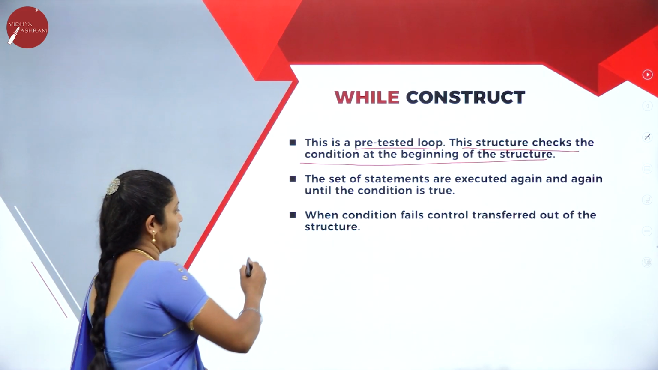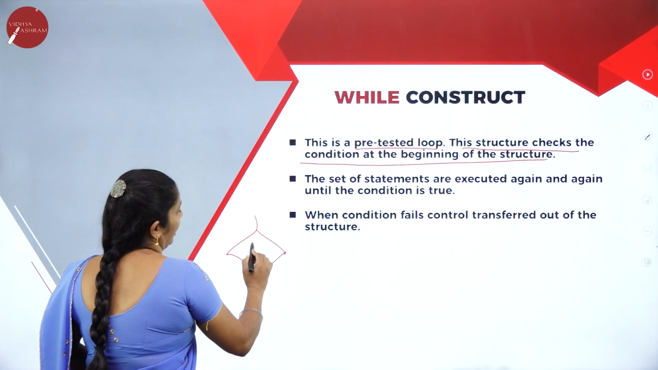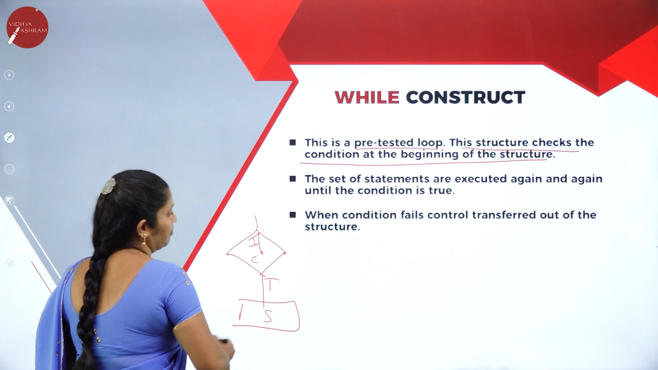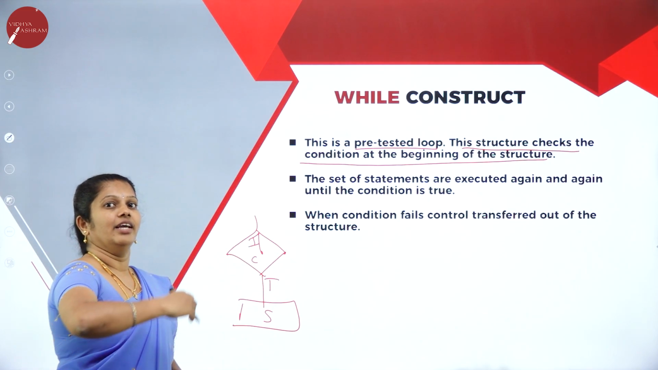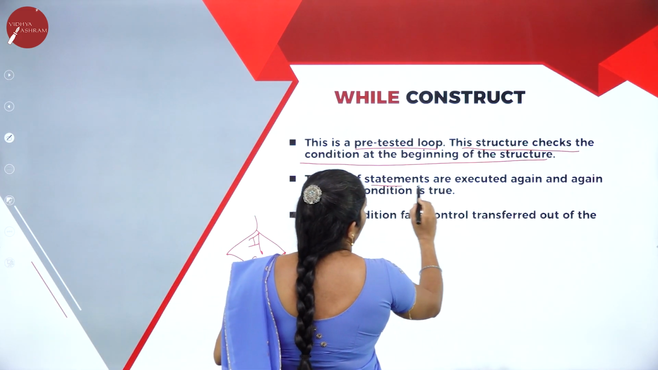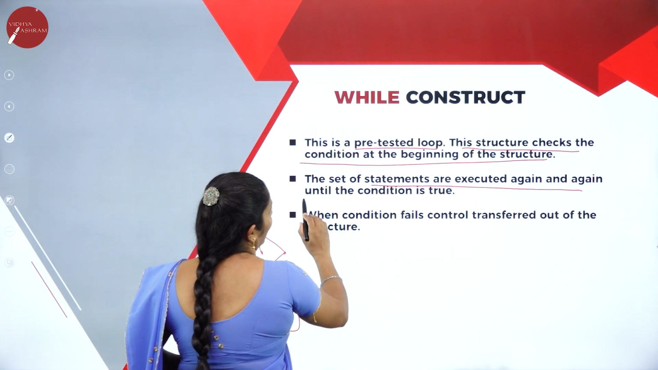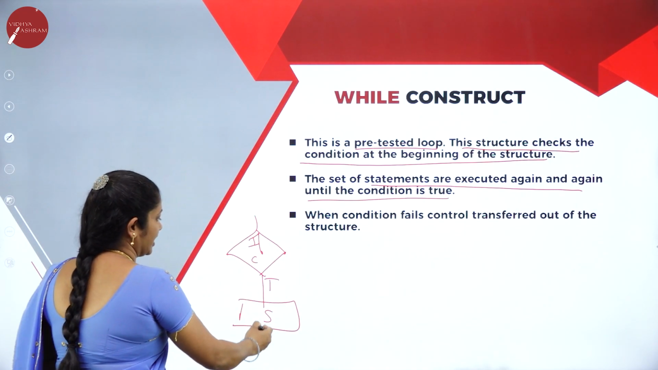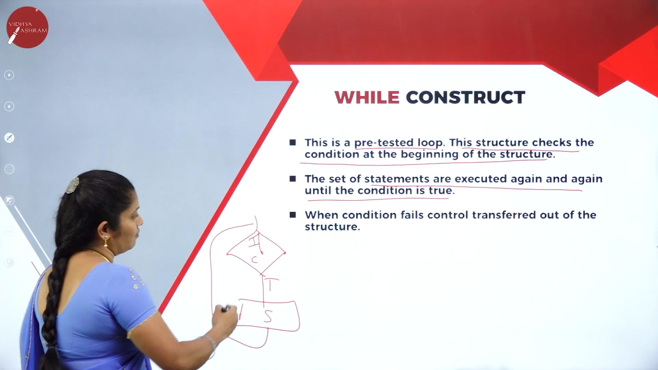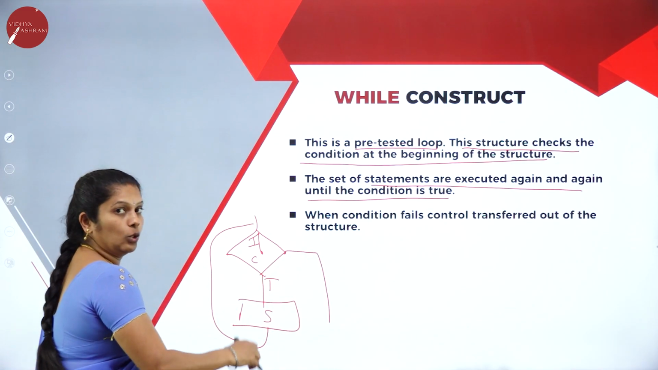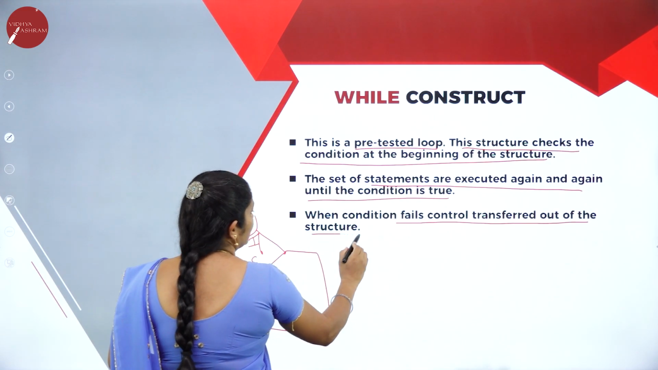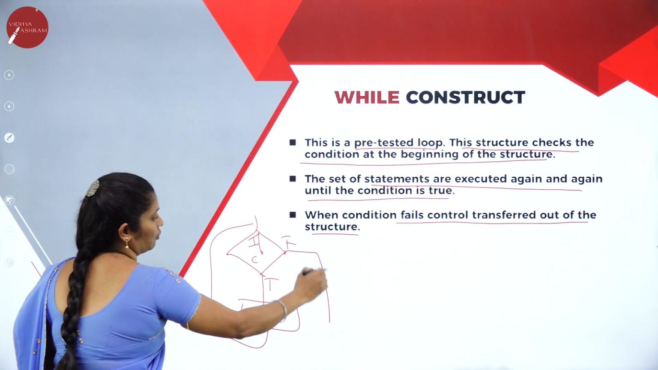Consider here we have a condition. If the condition is true, then it will execute the statement. If it is false, it will come out from the loop. The set of statements are executed again and again until the condition is true. Once it is false, then it will come out from the loop. When the condition is false, control is transferred out of the structure.